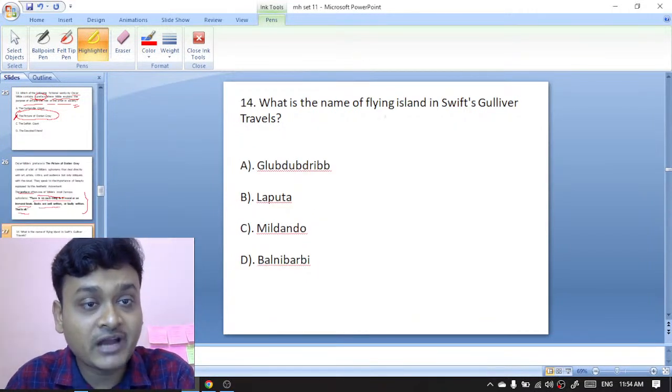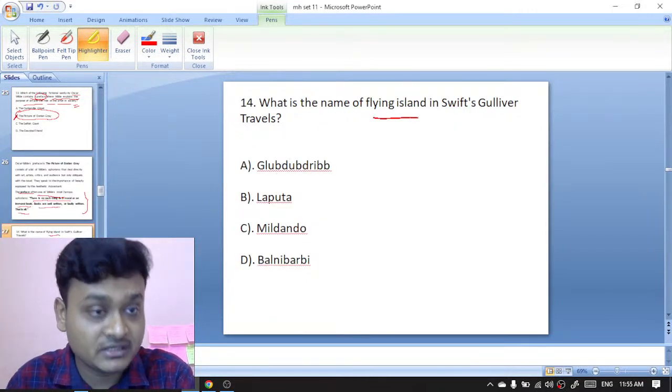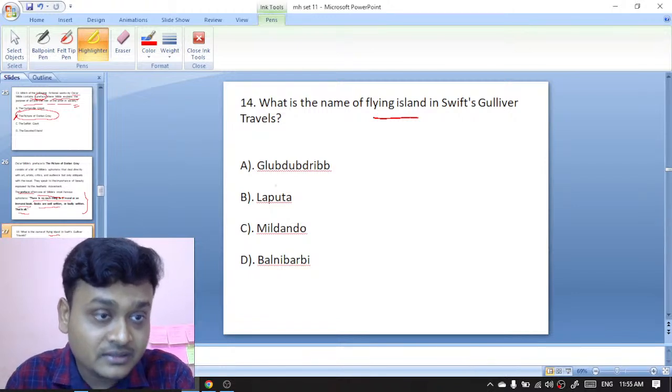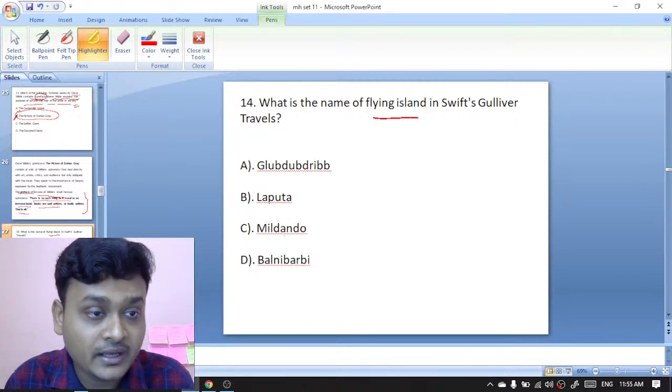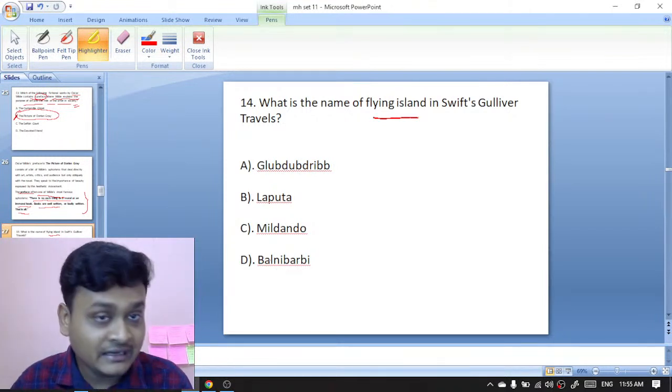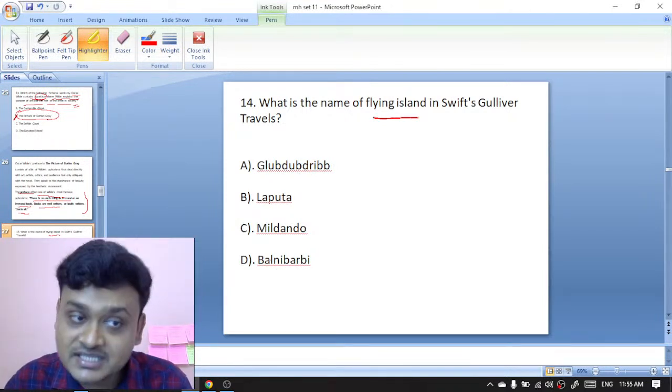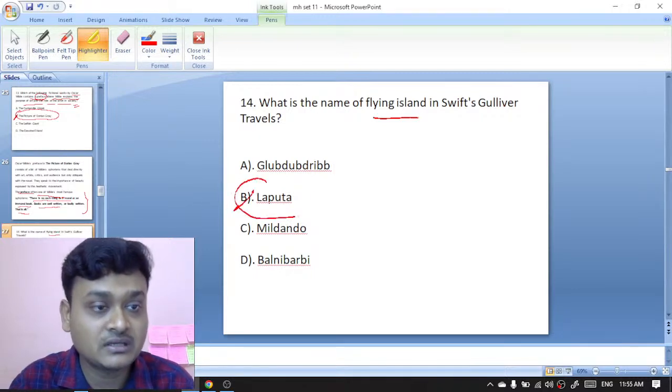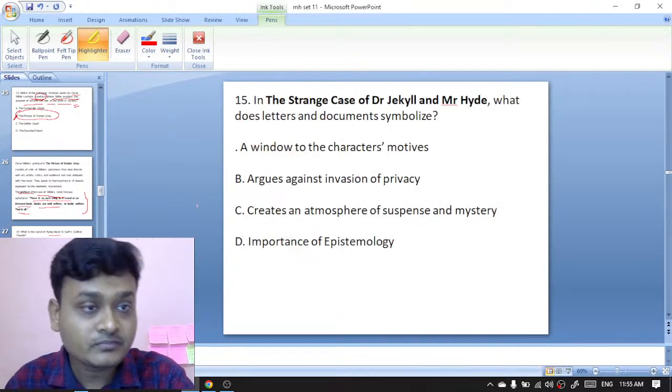What is the name of the flying island in Swift's Gulliver's Travels? Your options are Gladstone, Laputa, Mildendo, or Balnibarbi. So the flying island in Swift's Gulliver's Travels is Laputa. So B is the right option. Laputa is the flying island.